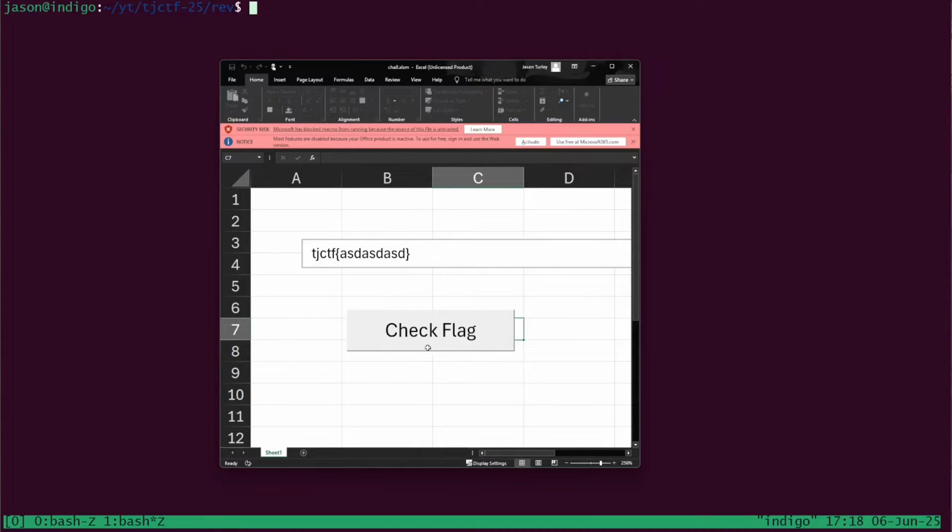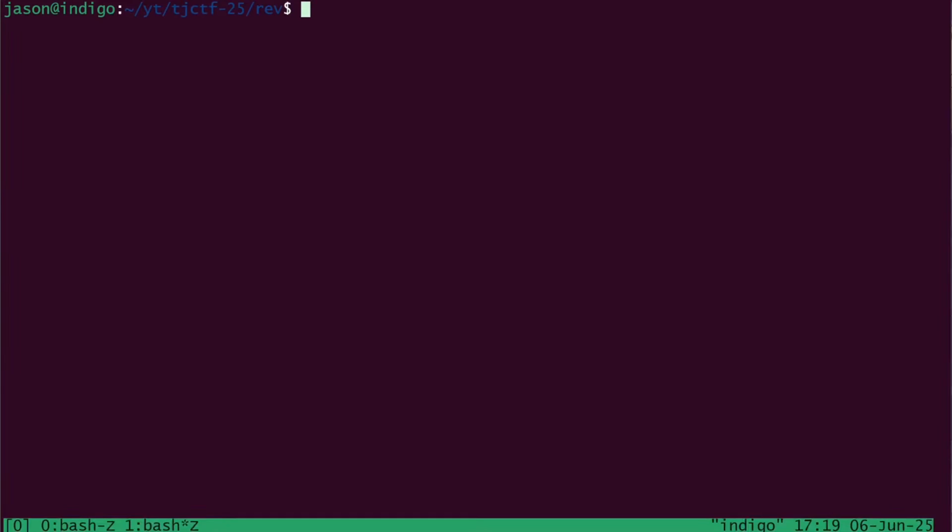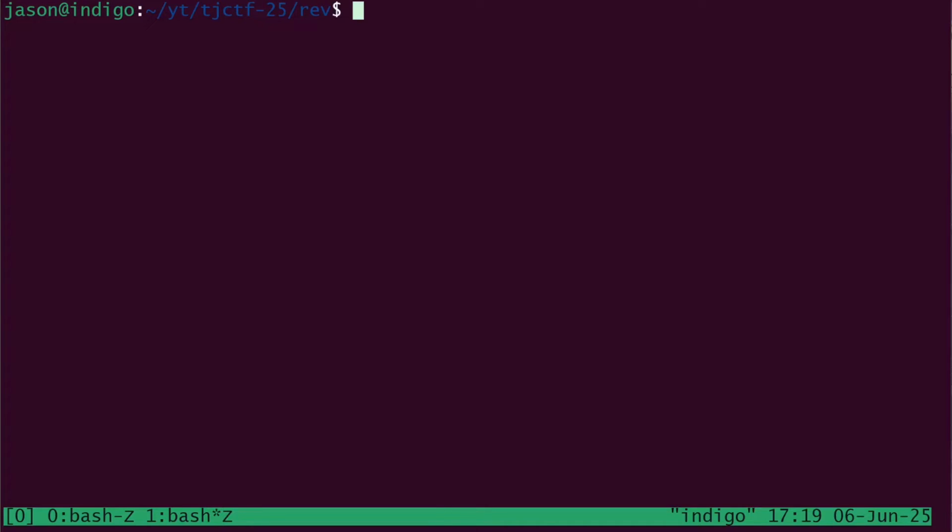So I downloaded this and imported it into Google Sheets, like Google's free version of Excel, and I tried interacting with it that way. However, nothing really took place. Nothing really happened for me there either. So instead, I took to the best tool, just Bash in the Linux command line and terminal, something I'm much more comfortable in, and I'd much rather use a terminal over any Microsoft product anyway.